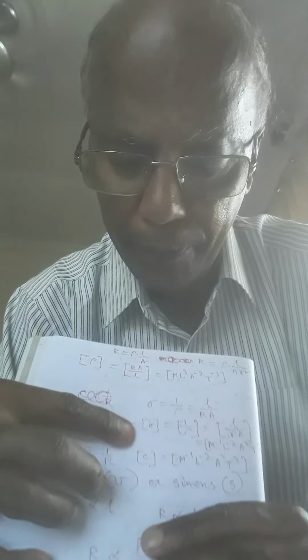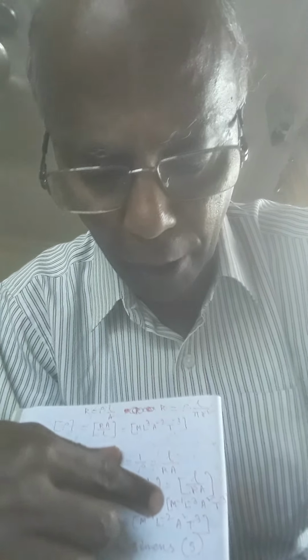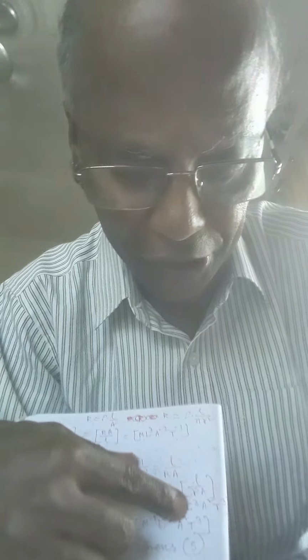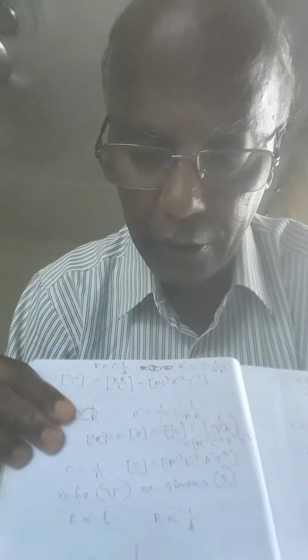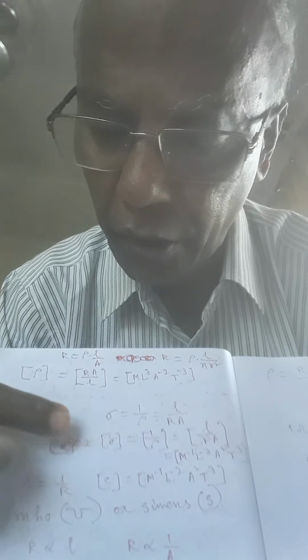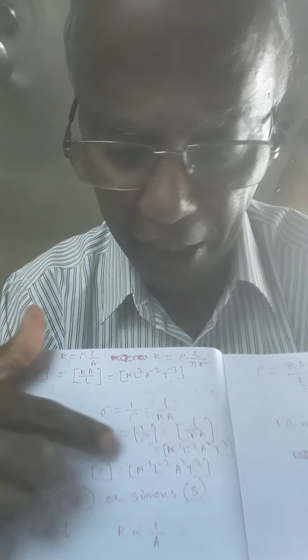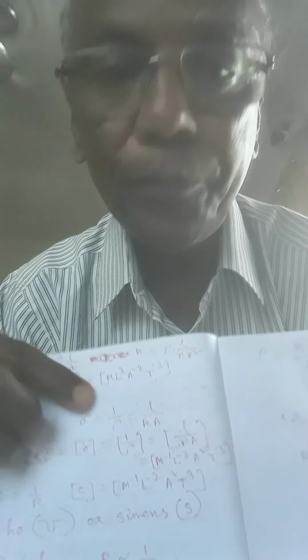The dimension of sigma, which is 1 by rho, is M to the power minus 1, L to the power minus 3, S squared, T cubed, just opposite to that of specific resistance.